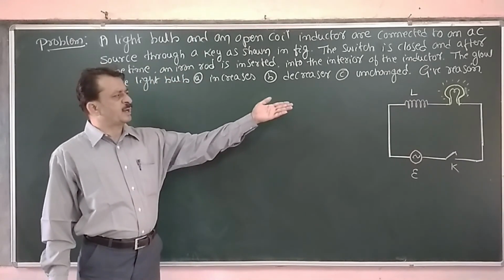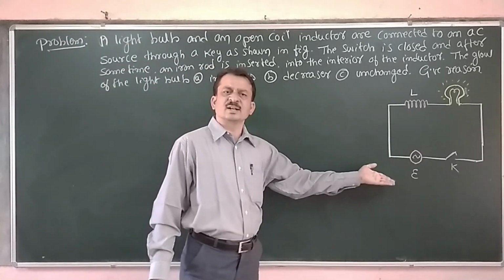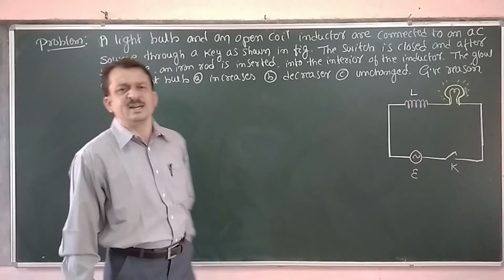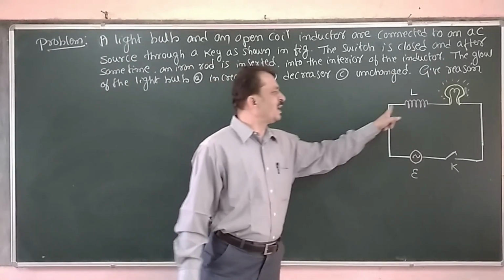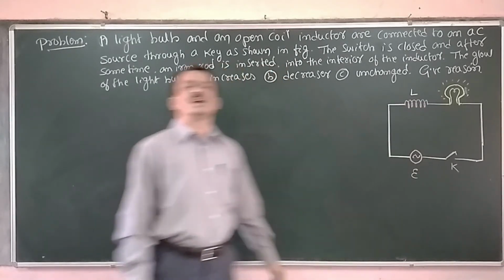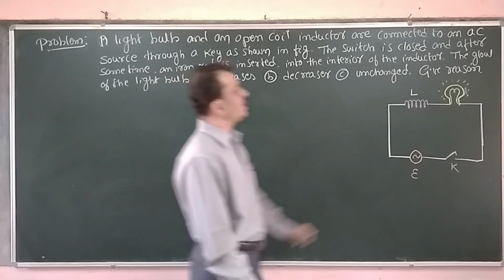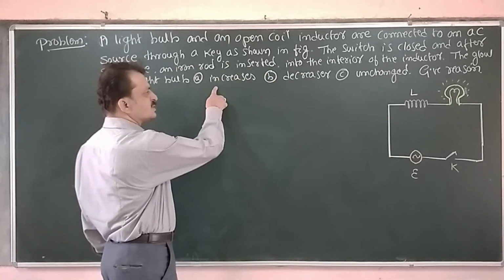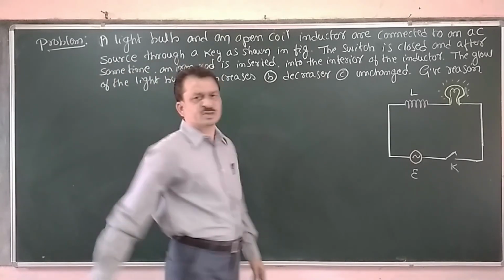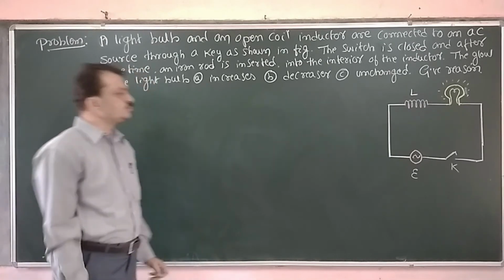They have an inductor connected to a bulb in series and it is connected to an AC source along with a key. After some time, they are going to introduce a soft iron rod inside the inductor. Now, what will happen to the brightness of the bulb? A increases, B decreases or C unchanged. What is your answer? And give a reason.